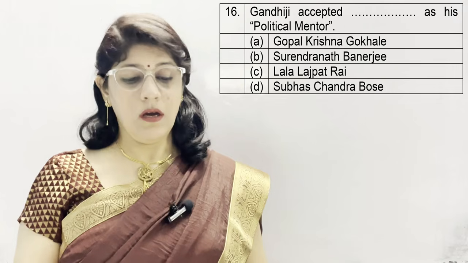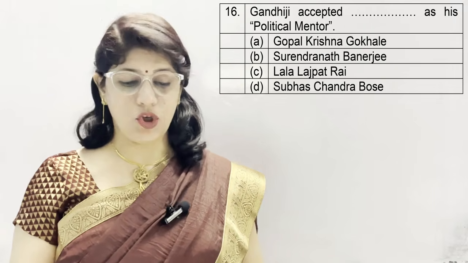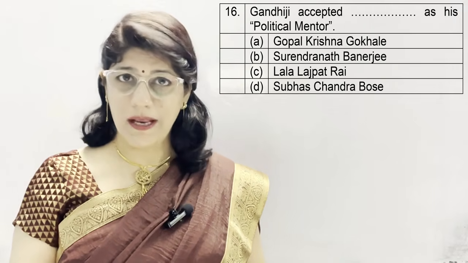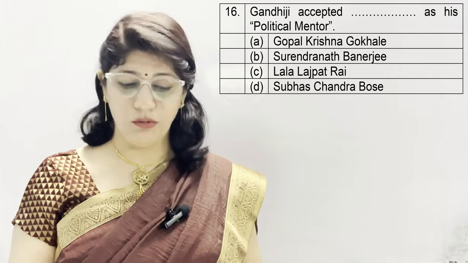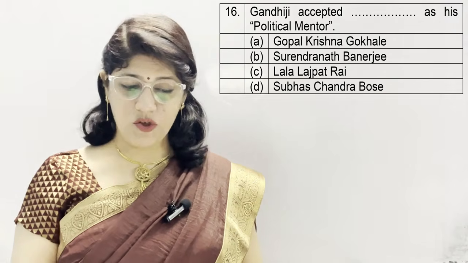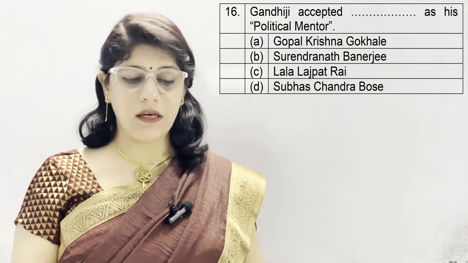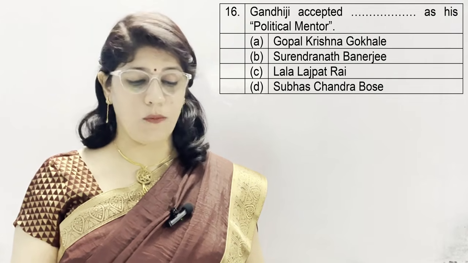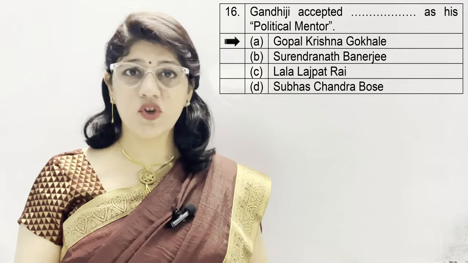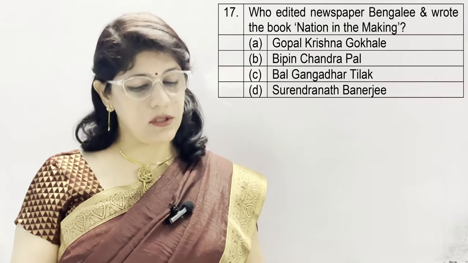Question number 16. Gandhiji accepted dash as his political mentor, or you can say political guru. Option A. Gopal Krishna Gokhale, B. Surendranath Banerjee, C. Lala Lajpat Rai, and D. Subhash Chandra Bose. And the correct option is A, Gopal Krishna Gokhale. Question number 17.